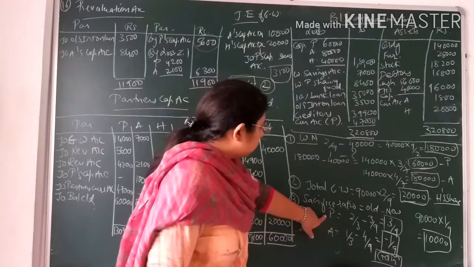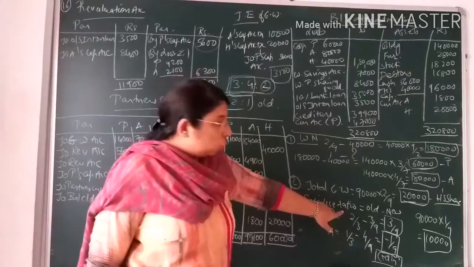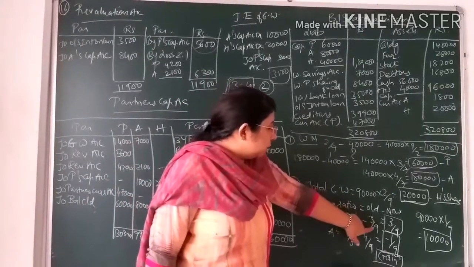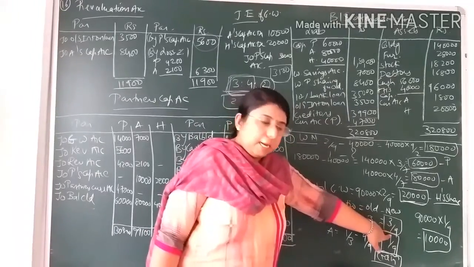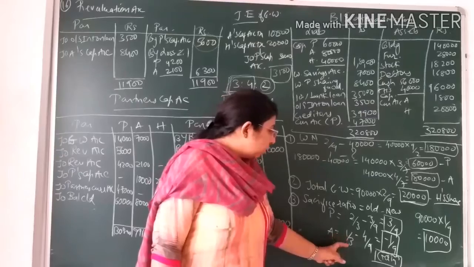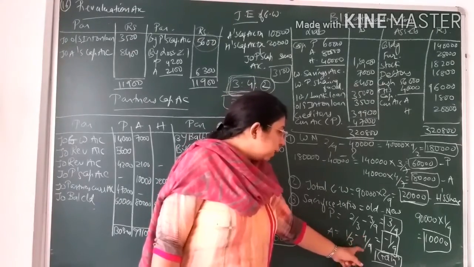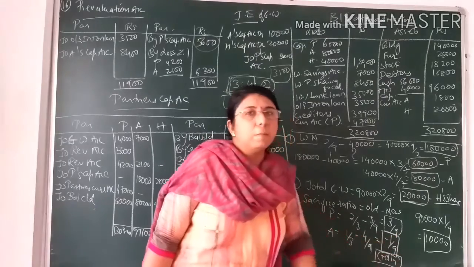So Parshvi's sacrifice ratio, old share, that is 2/3, because 2:1. So 2/3 minus new share 3/9. By taking the LCM, the value would come to 3/9, positive 3/9. In case of Aneri, you can see old ratio, that is 1/3, new ratio, that is 4/9. So 1/3 minus 4/9 is equal to minus 1/9.